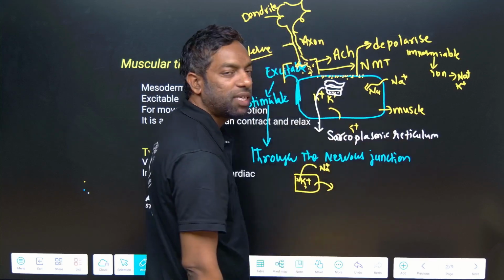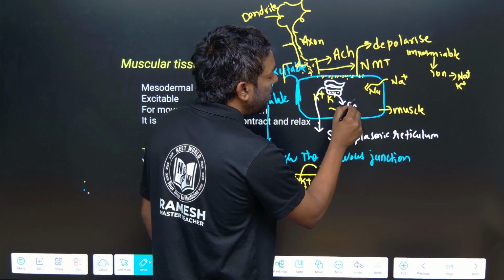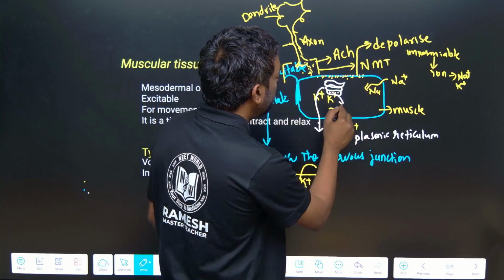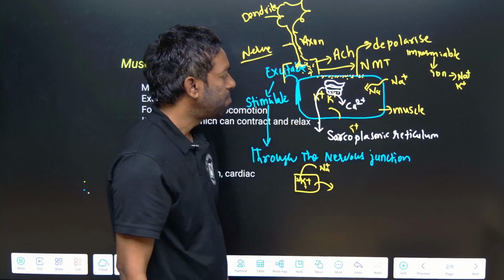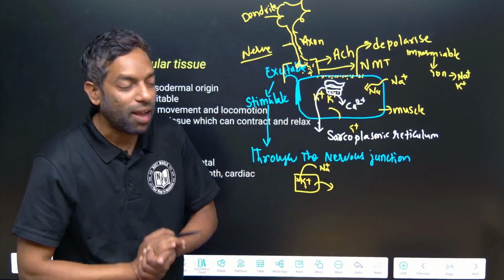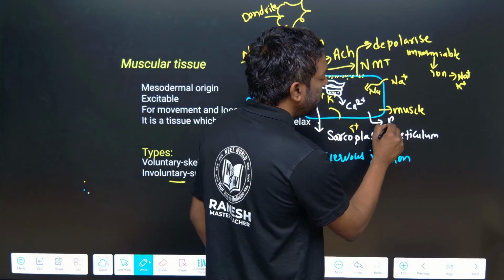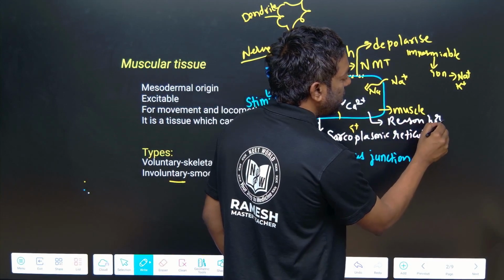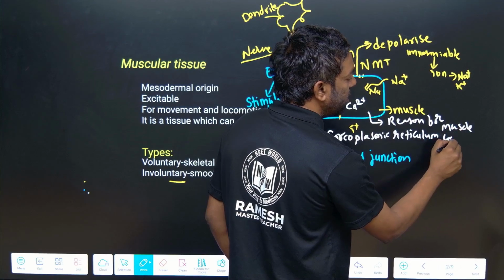This sarcoplasmic reticulum releases calcium ions, Ca2+. This calcium ion is the reason for muscle contraction.